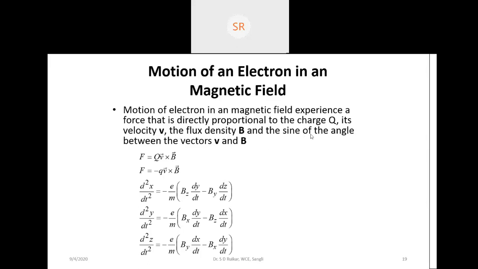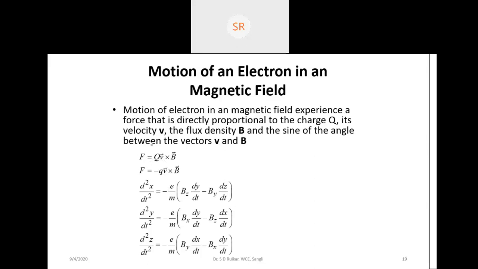Because that is about the sine of the angle between the velocity of that particular electron and the field. It is not always perpendicular, or not always axial, because a small bend is there, a different direction. So between velocity and flux there is a small angle, called the sine of the angle between the vectors. So we get that force is equal to qv cross B here. You can write it in terms of charge, or you can write e here.